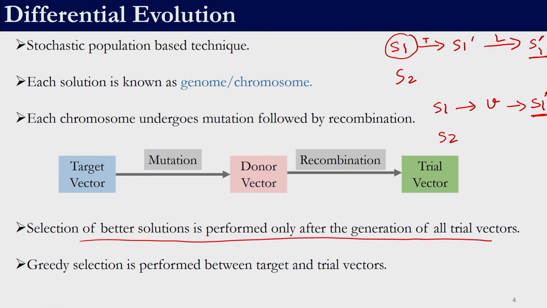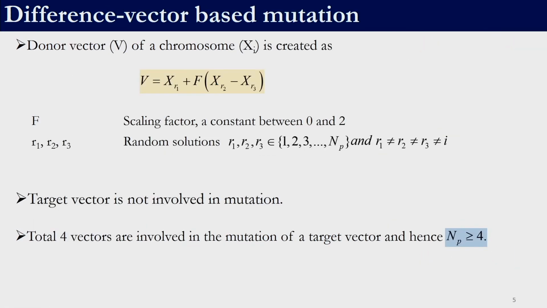That is not the case in differential evolution. Here, if we have solution 1, we may generate S1 prime, but when we are generating S2 or S3, if required we will be using S1, and not S1 prime. This updation will happen after all the solutions have undergone the mutation and recombination.